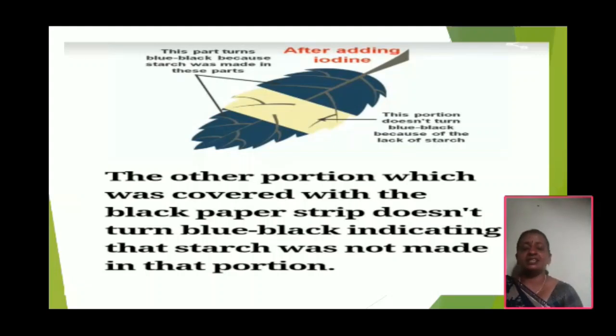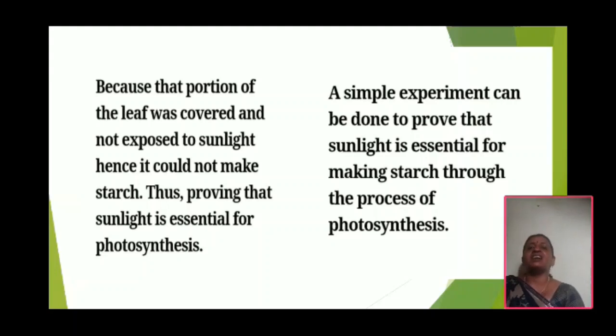Okay, thus it can be concluded that sunlight is essential for photosynthesis. Because the portion of the leaf was covered and not exposed to sunlight, it could not make starch, thus proving that sunlight is essential for photosynthesis. A simple experiment can be done to prove that sunlight is essential for making starch through the process of photosynthesis. This is the final experiment.